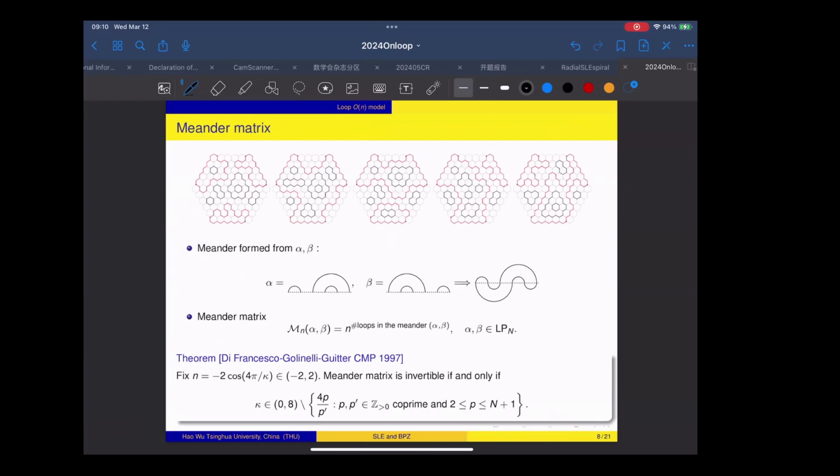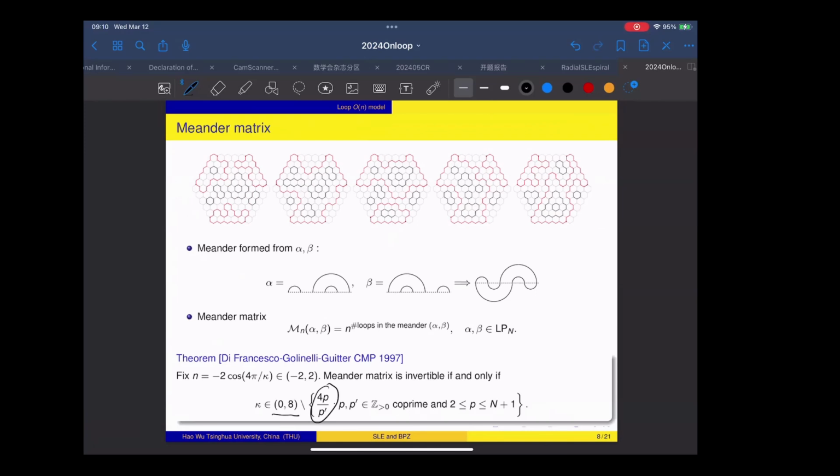And the conclusion is given by Di Francesco, Golinelli, and Guitter in 1997. So the conclusion is that the meander matrix is invertible if and only if this parameter kappa is between 0 and 8 and removing certain rational numbers. So this is an if and only if condition, so we know very well whether this matrix is invertible or not.